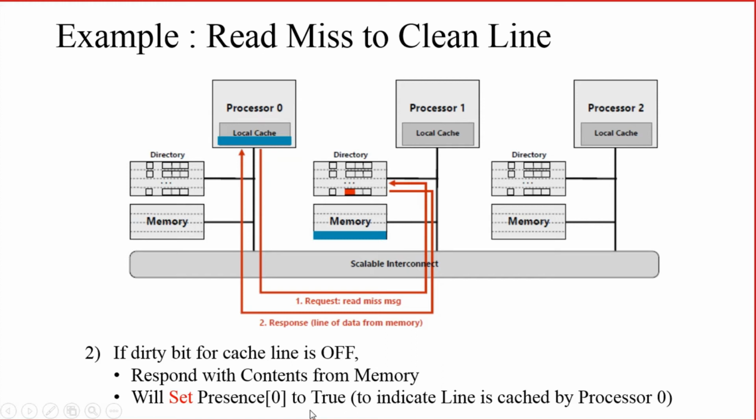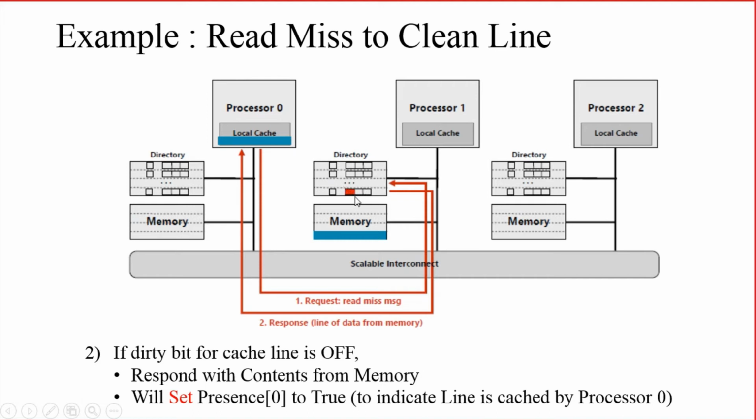True means 1. What does it mean? This indicates that that particular line is cached by processor 0. The home node has sent the particular line to processor 0 and now that line is available in the local cache of processor 0.